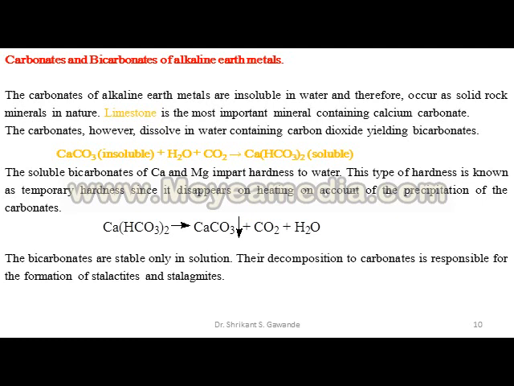The bicarbonates are stable only in solution. Their decomposition to carbonates is responsible for the formation of stalactites and stalagmites.